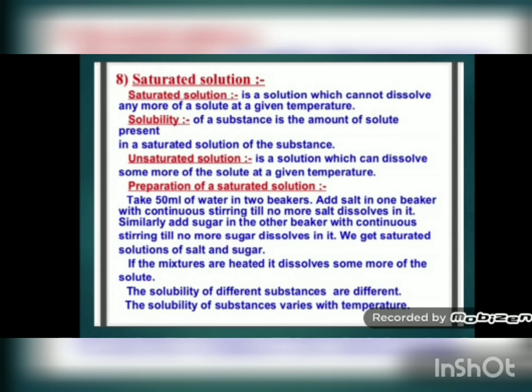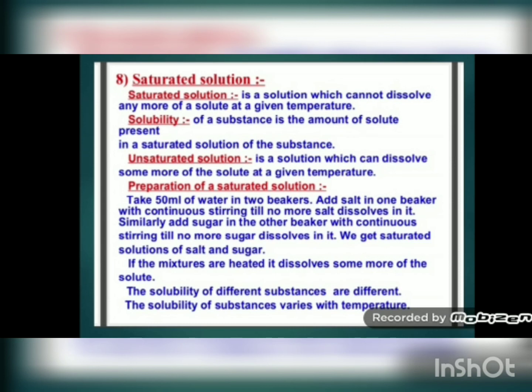Now we see the definition of a saturated solution. A saturated solution is a solution which cannot dissolve any more of a solute at a given temperature. Why do we have to mention a given temperature? Because at a particular temperature the capacity will remain the same, but if we change the temperature, means if we heat the solution, then the amount of solid which can be dissolved increases. Now what is solubility? Solubility of a substance is the amount of solute present in a saturated solution of the substance.